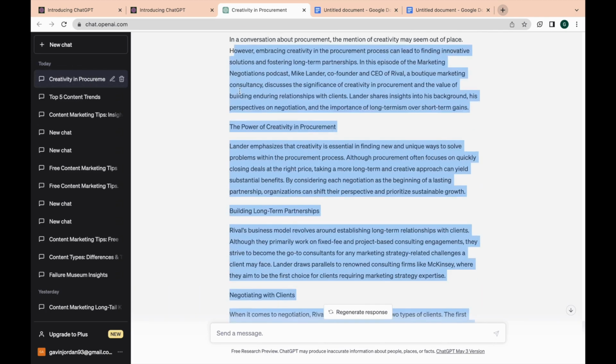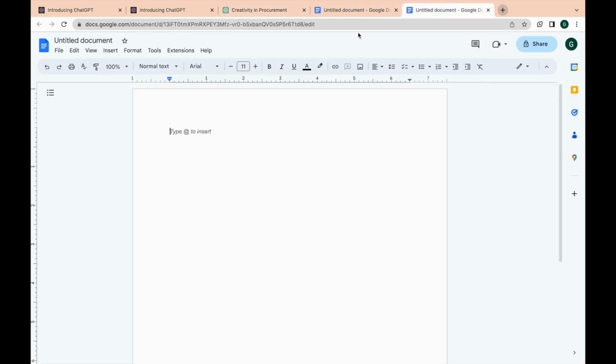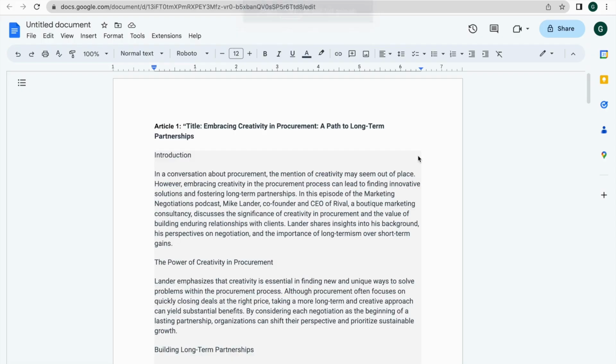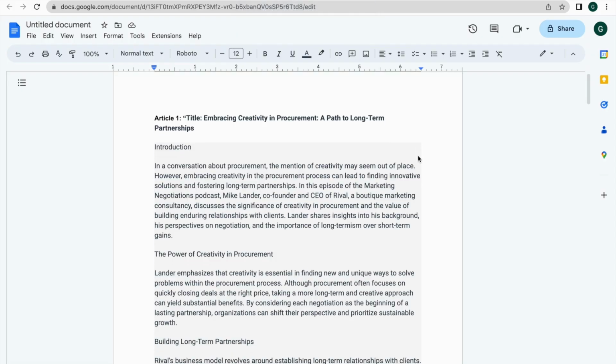When ChatGPT has finished generating the article, I'm going to copy and paste it into my new document, labeling it Article 1, with the article itself in quotation marks. What I'm then going to do is repeat this process with the next two sections of my transcript, from 10 to 20 minutes and from 20 to 30 minutes, until I have 3 articles in my document, each clearly labelled Article 1, Article 2, and Article 3. So then you should be left with something that looks like this.